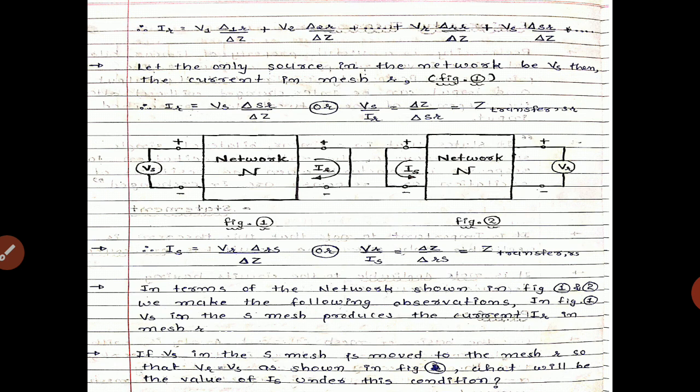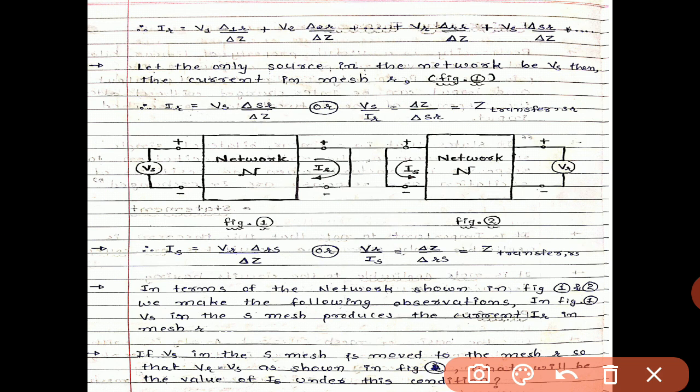In terms of the networks shown in figures 1 and 2, we make the following observation. In figure 1, Vs in mesh S produces the current IR in mesh R. If Vs in mesh S is moved to mesh R, so that Vs equals VR as shown in figure 2, what will be the value of Is under this condition?